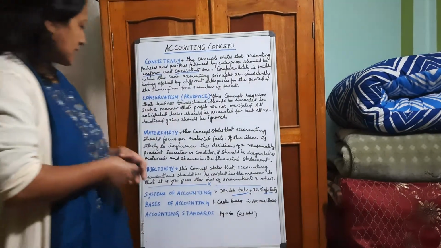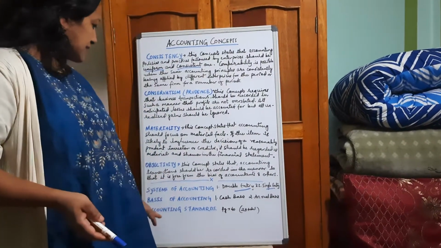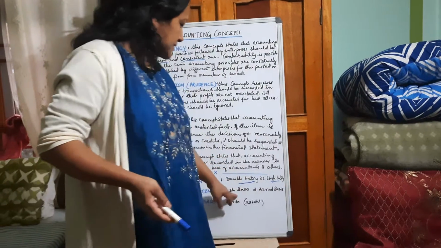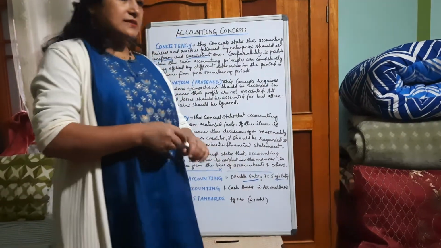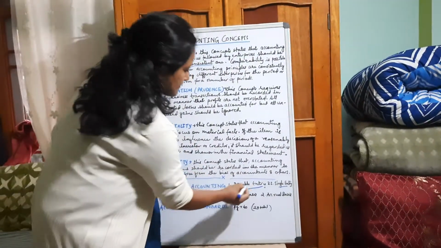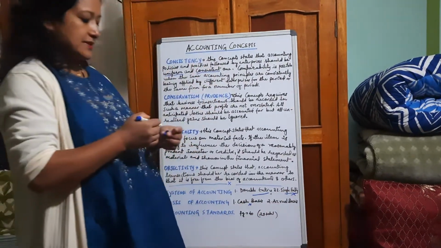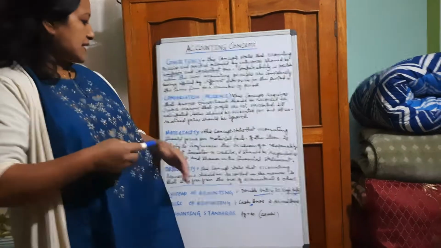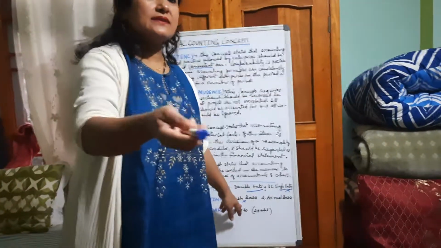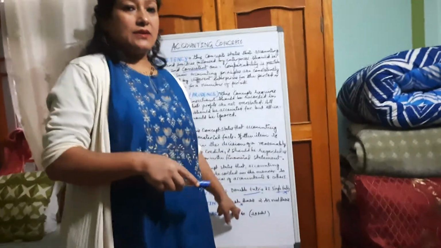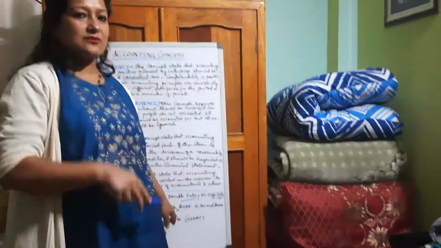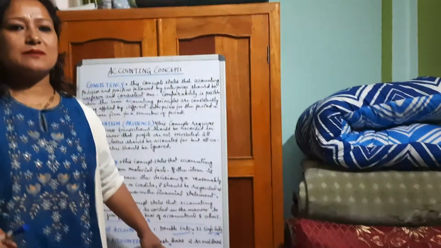Another one is basis of accounting, which is also explained in your book, that is cash basis and accrual basis. Now see, we are not going through this cash basis. Cash basis says that when cash is paid, that has to be recorded. When cash is received, that has to be recorded. It will not happen in the business.